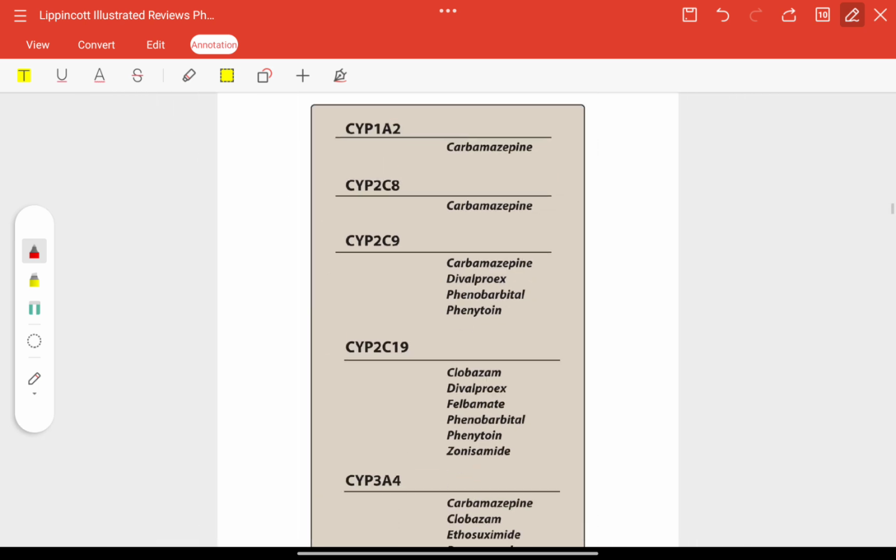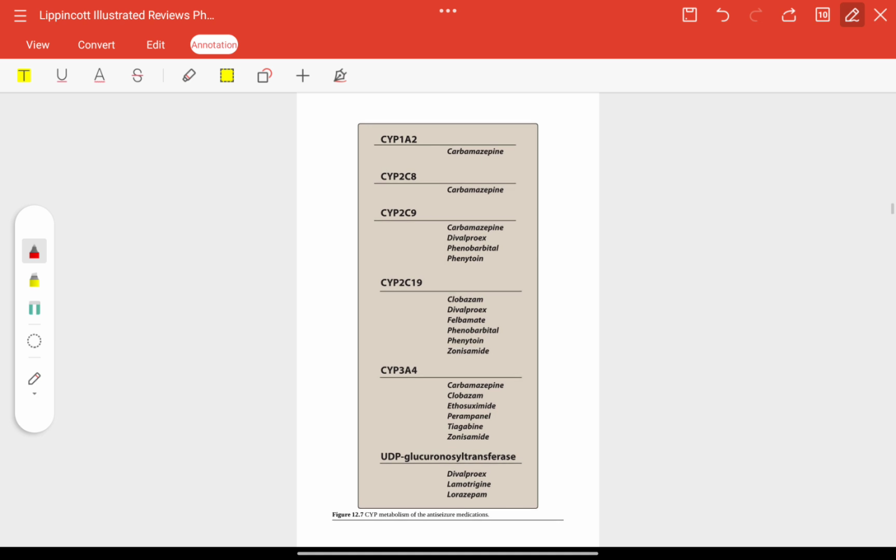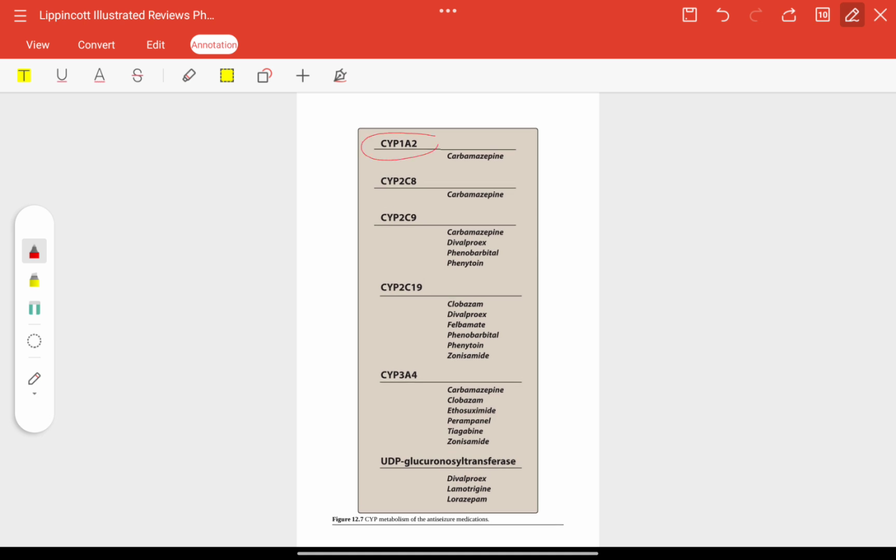Now you can see these are anti-seizure drugs and the enzymes. CYP1A2 is for carbamazepine, CYP2C8 is for carbamazepine, CYP2C9 is for carbamazepine, valproex, phenobarbital, and phenytoin. CYP2C19 is for clobazam, divalproex, felbamate, phenobarbital, phenytoin, zonisamide, and CYP3A4 is for carbamazepine, clobazam, ethosuximide, perampanel, tiagabine, and zonisamide. Whereas UDP glucuronosyltransferase is for divalproex, lamotrigine, and lorazepam.